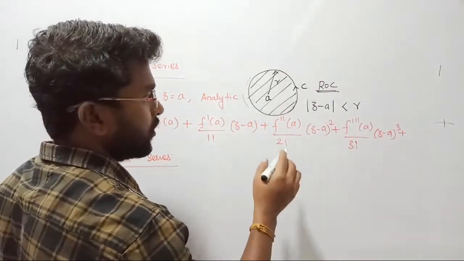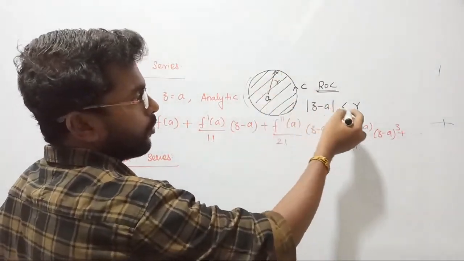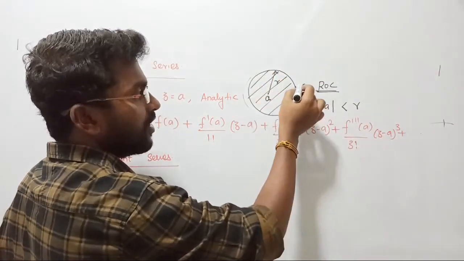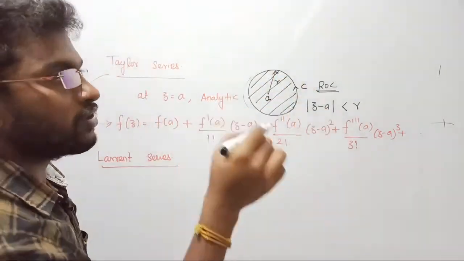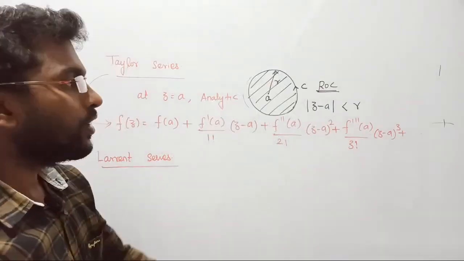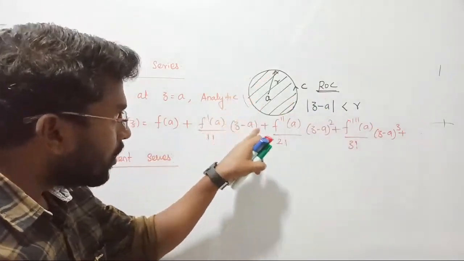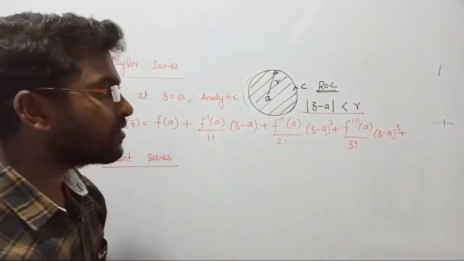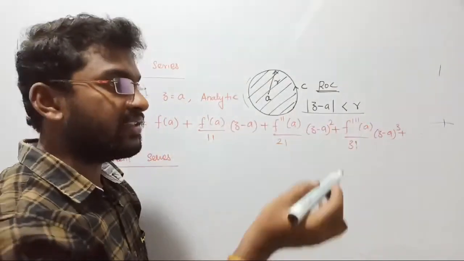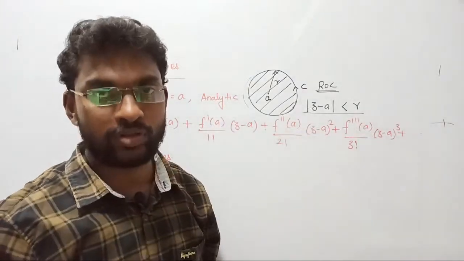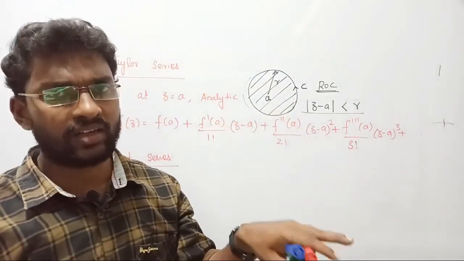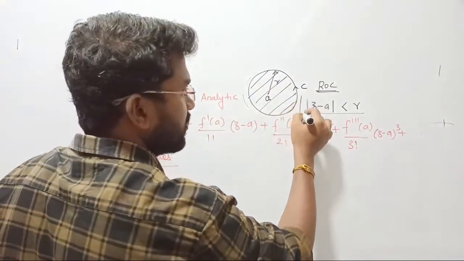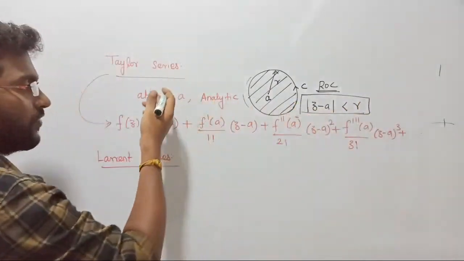Now let us see. Guys, listen. On the circle exactly, you may have certain poles, because you develop the circle using the poles. So you cannot consider that point. We cannot consider a point on the circle. We should go with less than r only, because if I consider equal to r, then exactly at r you may have poles. Those poles are not strictly allowed inside the region of convergence. So this is the region of convergence when we go with the Taylor series.